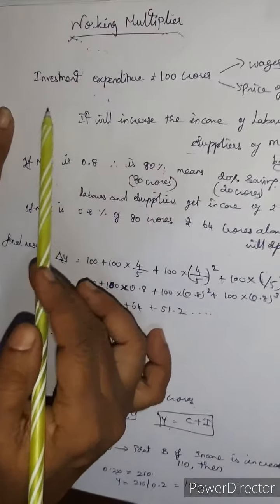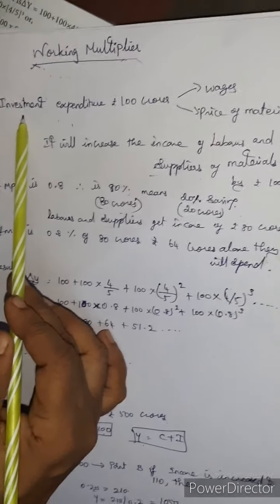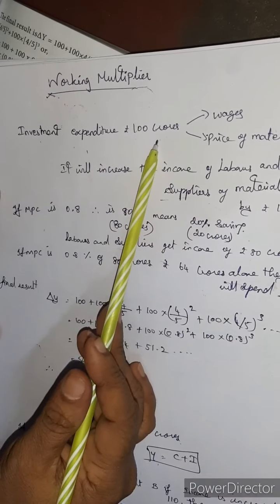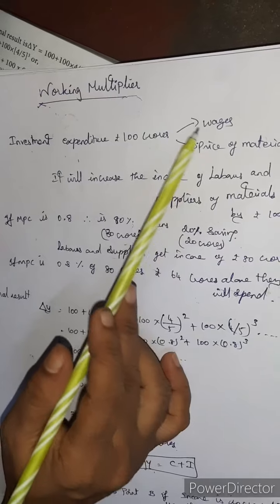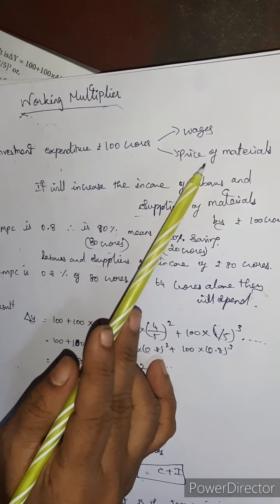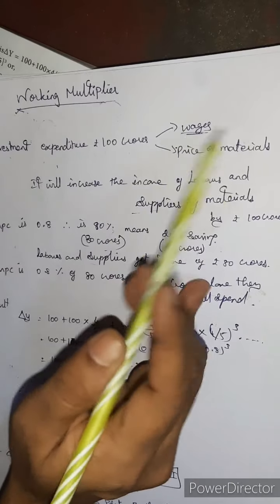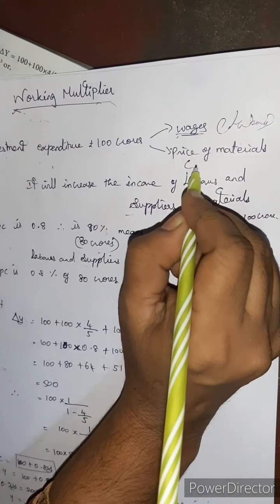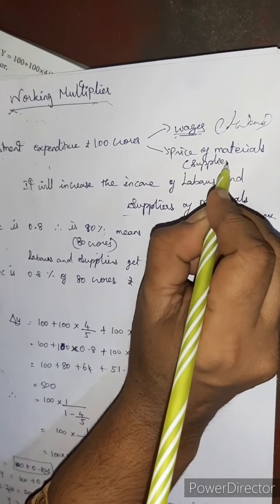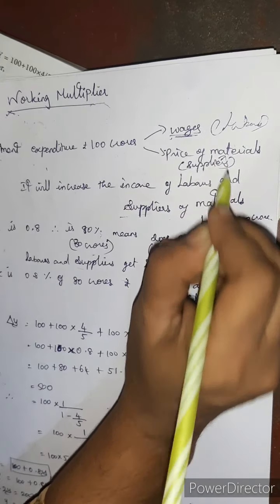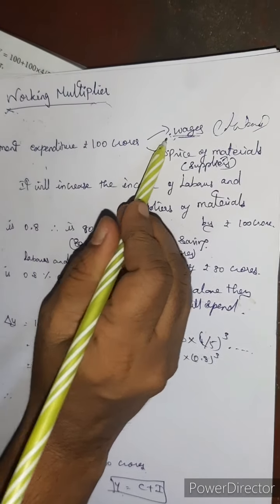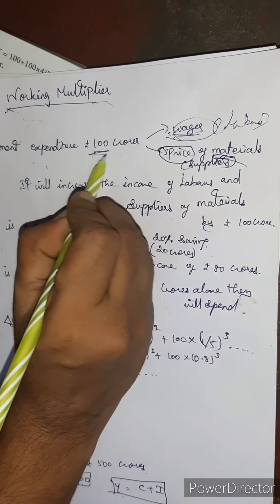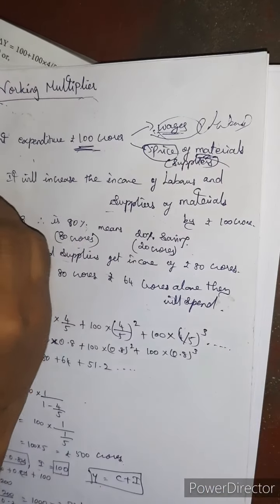Now we are assuming that the government is investing an expenditure of rupees 100 crores. The expenditure is for wages and for the price of materials. Wages go only to the laborers, and the price of materials means they are giving the money to the suppliers who supply the materials. For both of these, the government is spending 100 crores, that means the investment only.